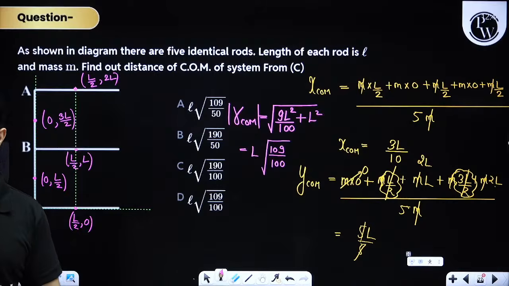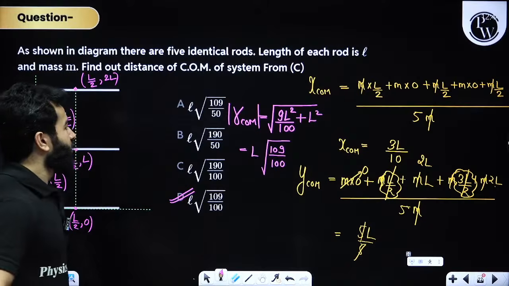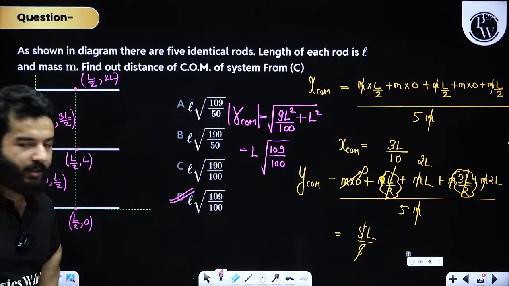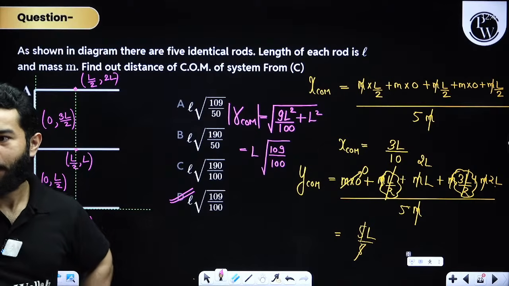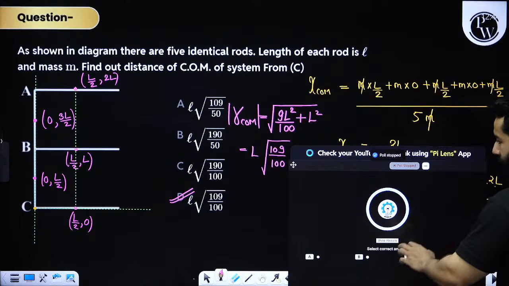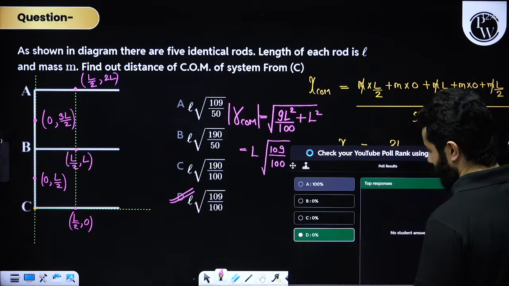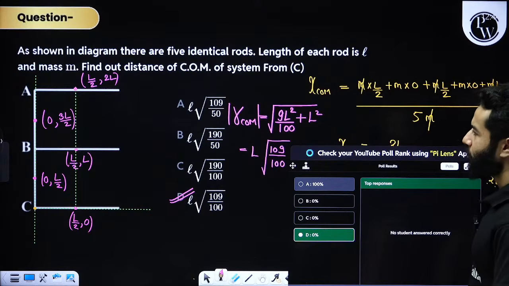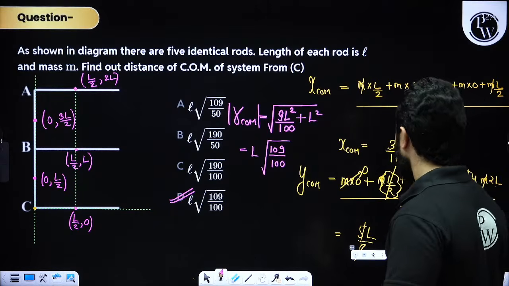Again, you guys were saying option A. Option D is correct. Clear? If you have any doubt, do let me know. Be quick. Option D is correct according to me. What's the problem? Why 50, my dear friends?